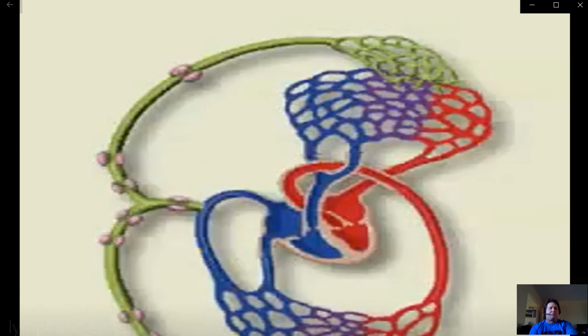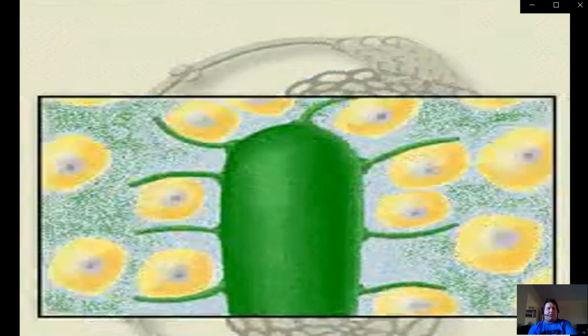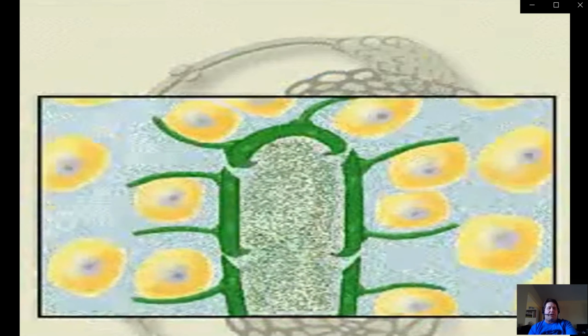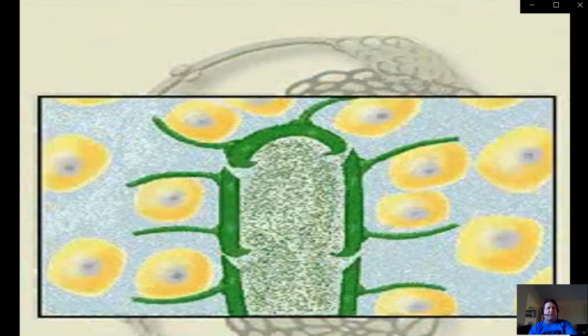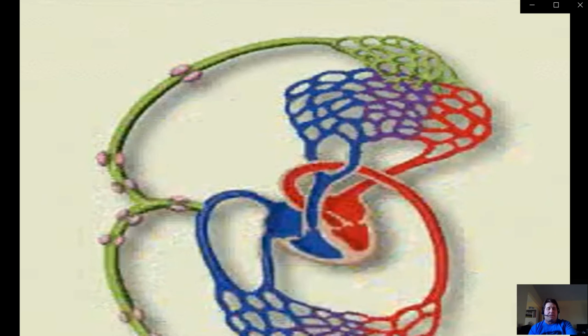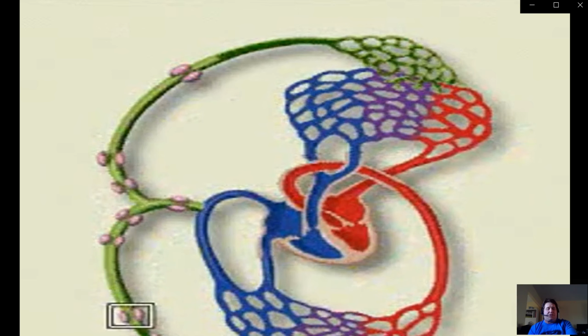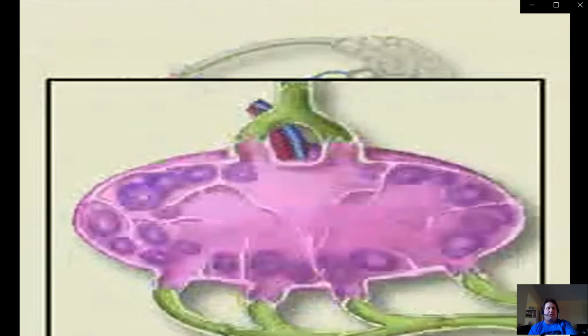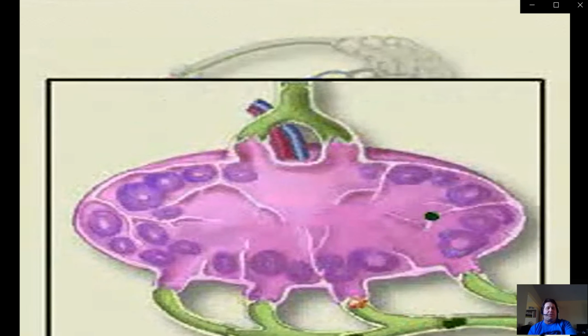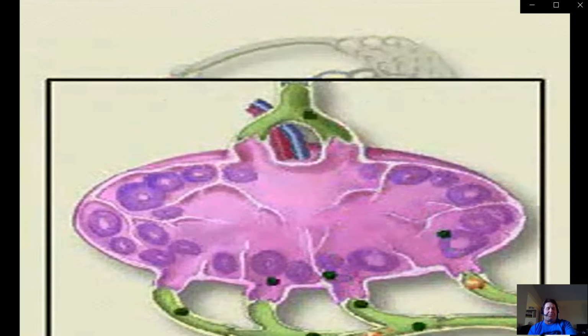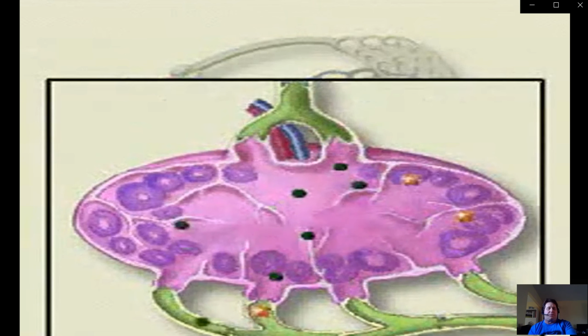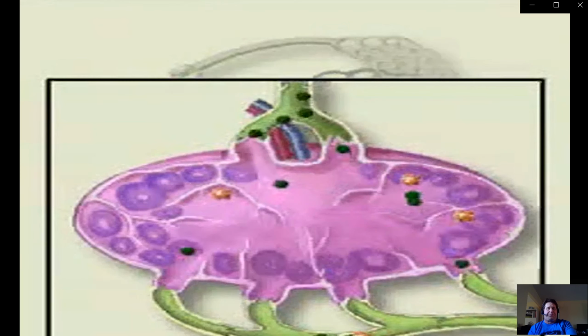lymphatic system. The lymphatic vessels recycle excess tissue fluid that would otherwise accumulate in the interstitial fluid. The walls act as one-way valves that only let fluid enter. Once it gets into the vessels, the fluid continues to flow into the lymph nodes. Here it is inspected for foreign substances.